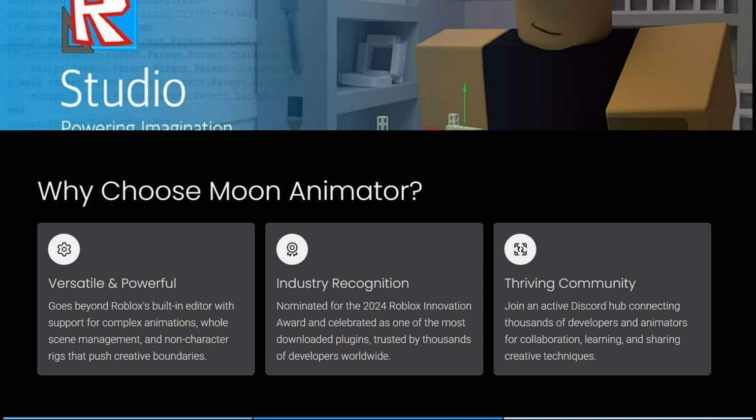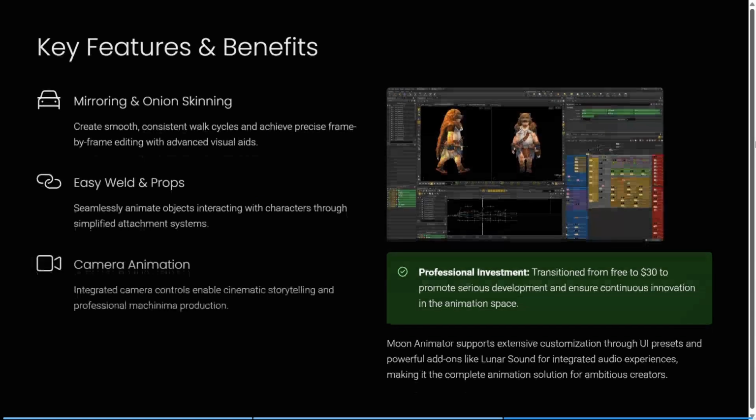It also has a thriving community, so you can join an active Discord hub connecting thousands of developers and animators for collaboration, learning, and sharing your creative techniques. The last thing over here is some of their key features and their benefits. So how is it actually going to benefit you? So it's got a mirroring and onion skinning. So this creates smooth, consistent walk cycles and achieves precise frame-by-frame editing with advanced visual aids.